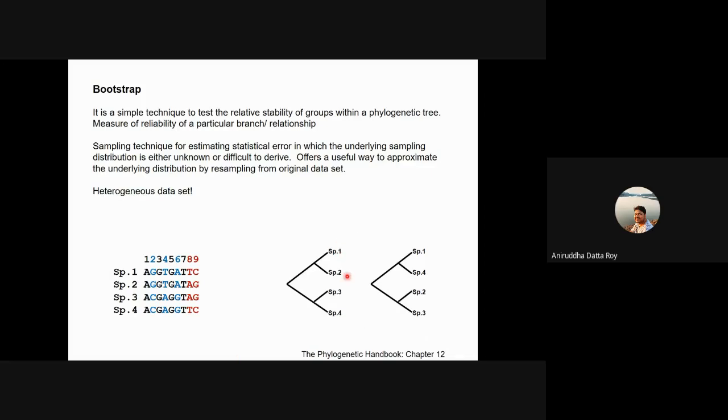Species 1 and 2 are sisters here, 3 and 4 are sisters here. Tree 2, yes, tree 2. Species 1 and 4. Why is it tree 2? Can anyone say why it is tree 2?